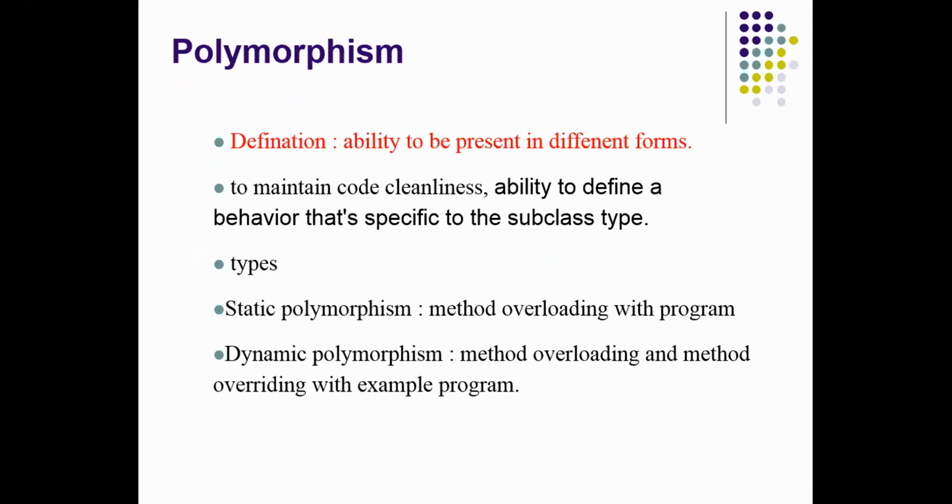Now we see polymorphism. This is the second object-oriented concept, polymorphism. Polymorphism means the ability to present in different forms. Poly means more than one.